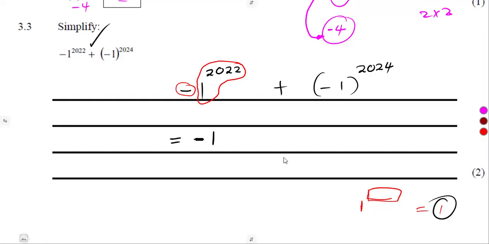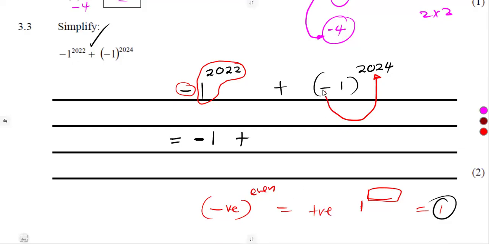We move on. There's a sign there, a plus. What are we going to add? A -1 in brackets, when it is like this, it means even the negative is also affected by the exponent. Even the negative sign. So we go back to that concept when a negative is raised to an even exponent, it changes to be a positive.